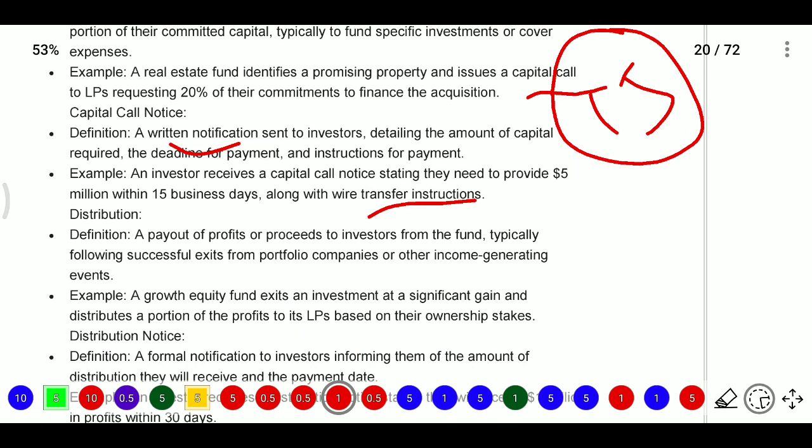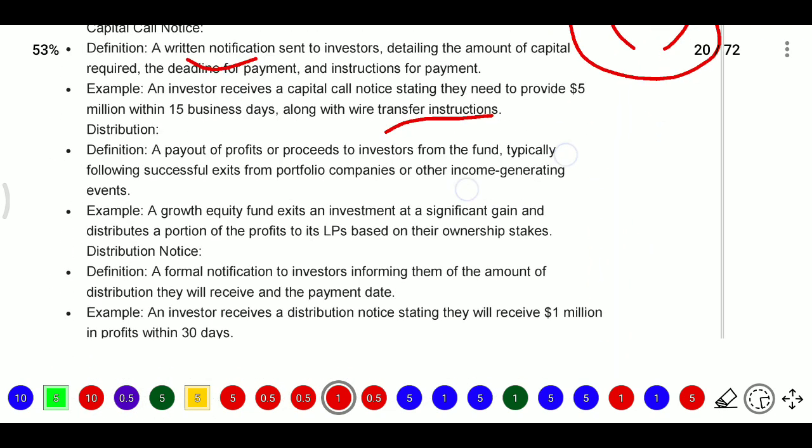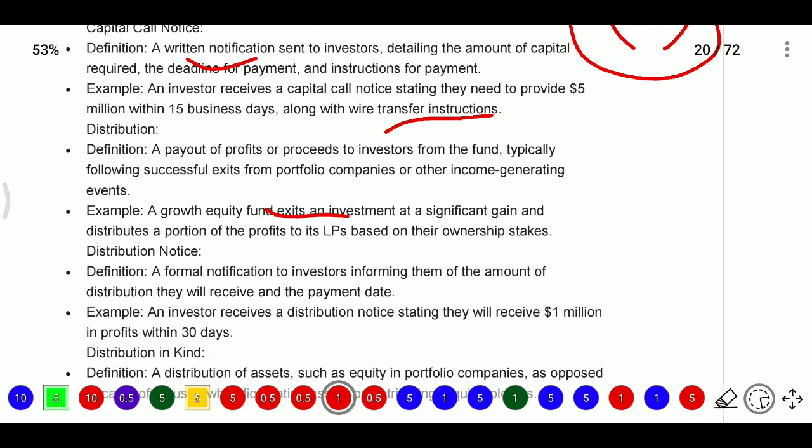Next, distribution means a payout of profit or proceeds to investors from the fund, typically following a successful exit from portfolio companies or other income-generating events. Whatever the fund house receives, they will distribute the profits to their investors; that is distribution. From portfolio companies they will get income and dividends, and distribute them to investors. For example, a growth equity fund exits an investment at a significant gain and distributes a portion of the profit to its limited partners based on their ownership stake.